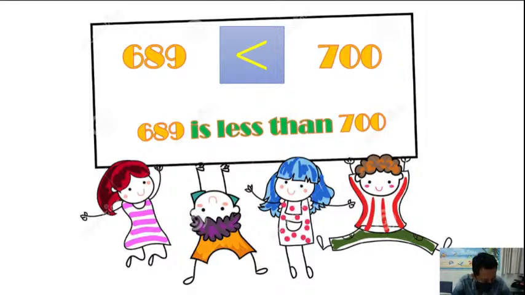Very good, Pakinat. Okay. Yes, is less than. Less than means smaller than. We know that 689 is smaller than 700. So we have to use the word less than. 689 is less than 700. Very good. Okay. These are about the comparing of two numbers.